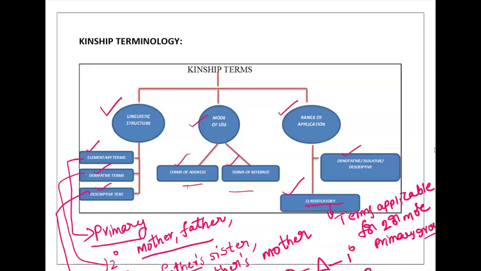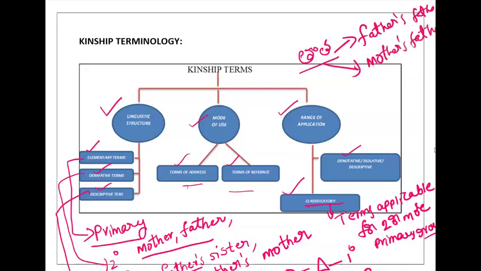Let us take an example. Tata can be used to call a father's father, mother's father. So this can be used for the two or more primary groups. Okay. So these are the classificatory terms.